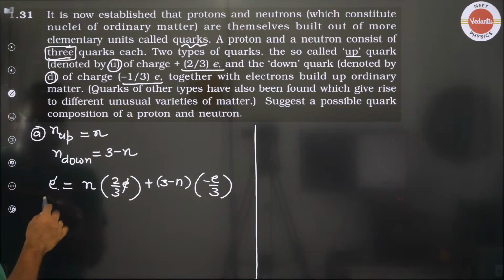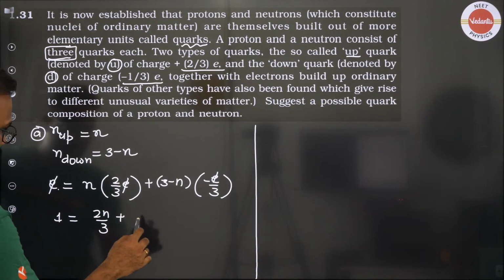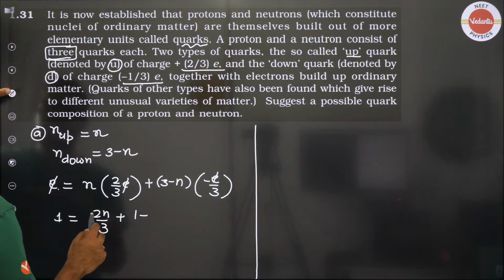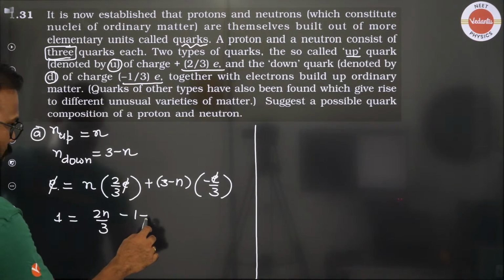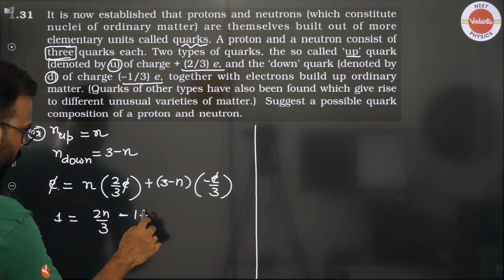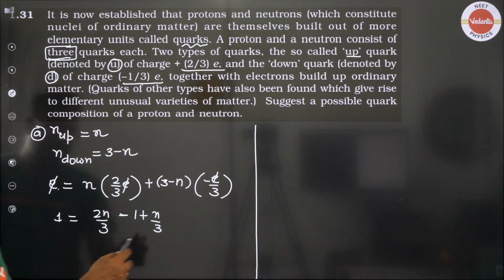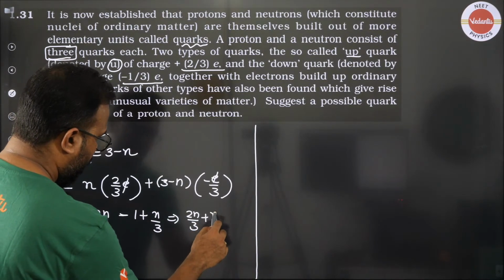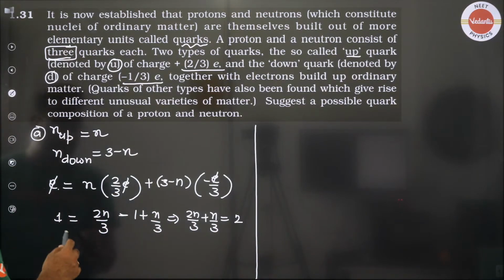So e throughout gets cancelled. So here we have 1 equal to 2n by 3 plus, multiplying 1 by 3 here, minus 1, and this becomes plus n by 3. So this 1 comes here. You have 2n by 3 plus n by 3 equal to 2. This 1 goes to the other side.